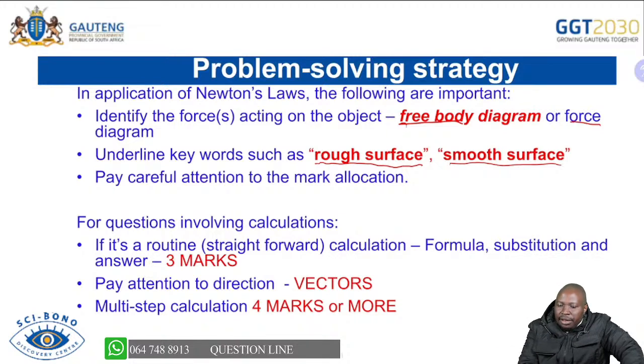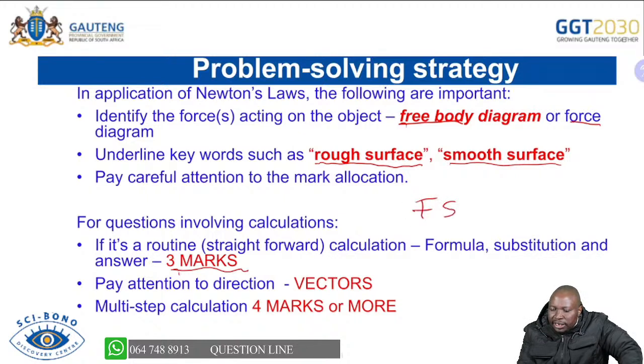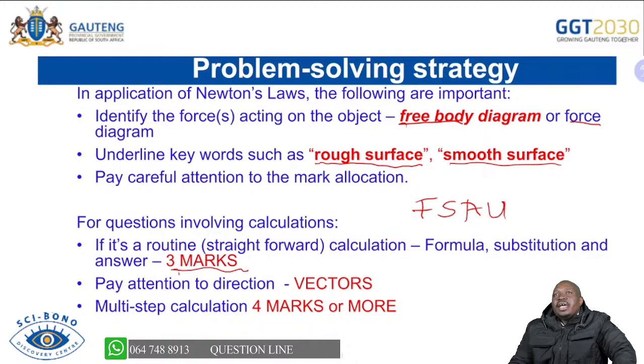We're saying pay careful attention to the mark allocation. For example, if you have a question with 3 marks, you know it will be a routine question where you just have to indicate the formula, the substitution, and the answer. Remember, with your answer, you have always to write the SI unit there, and then if it's a vector, you must write the direction.